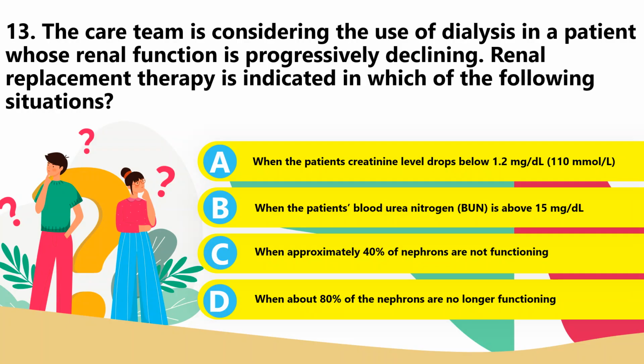Of course, there is a need for continuous renal replacement therapy for a patient having 80% of the nephrons no longer functioning. So when the total number of functioning nephrons is less than 20%, renal replacement therapy needs to be considered, and dialysis is an example of a renal replacement therapy. Prior to the loss of about 80% of the nephron functioning ability, the patient may have mild symptoms of compromised renal function, but symptom management is often obtained through dietary modifications and drug therapy. The listed creatinine and BUN levels are within the reference levels or normal values. 13, the best answer is